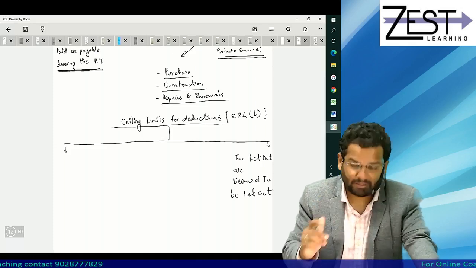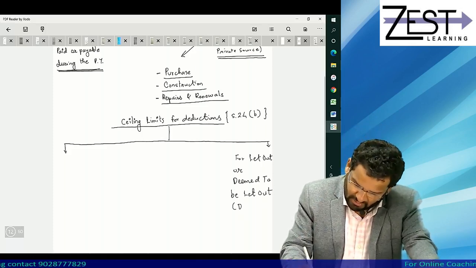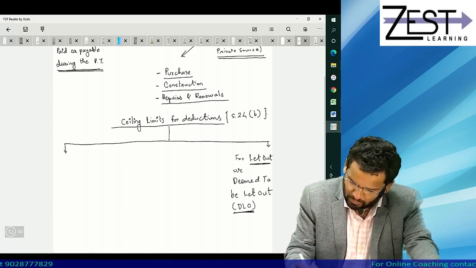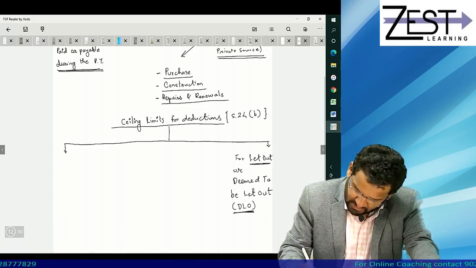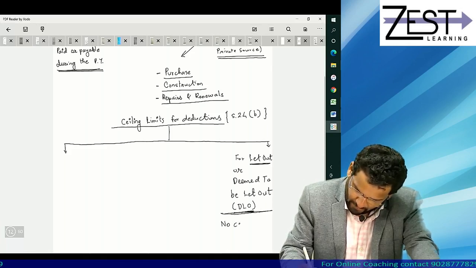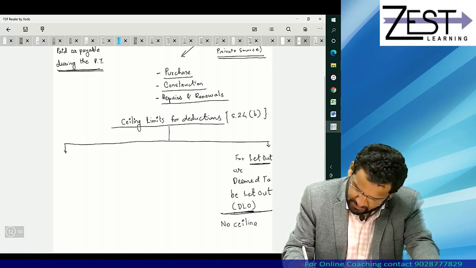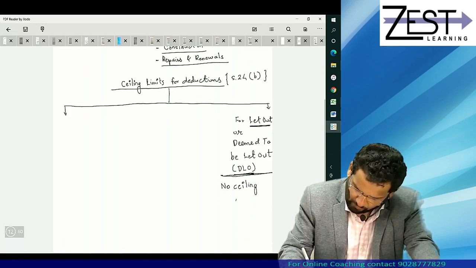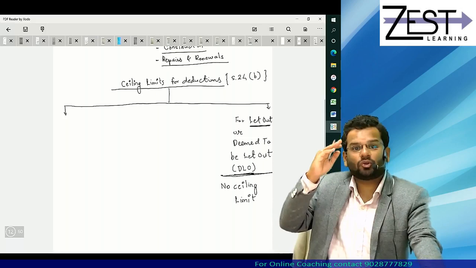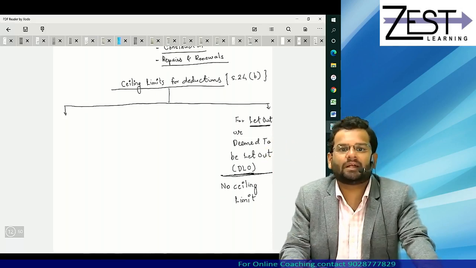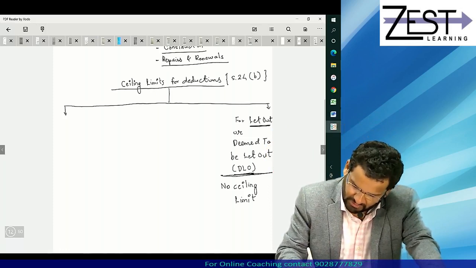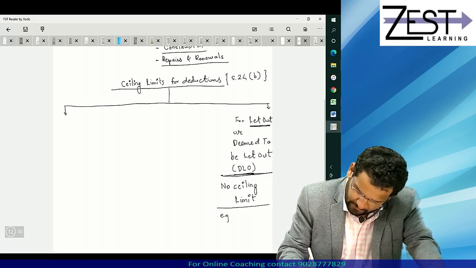But for let out or deemed to be let out property, LO, DLO property, there is no ceiling limit. What is the meaning of no ceiling limit? Yes, whatever is the total interest paid, that entire interest can be taken as deduction.